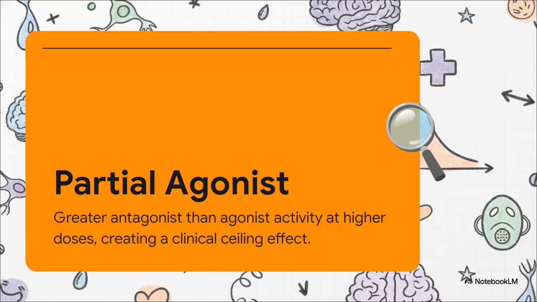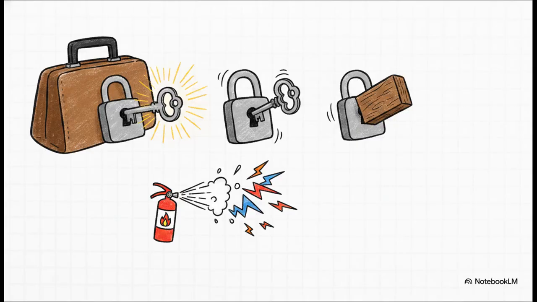Because of this unique profile, a primary fatal overdose on buprenorphine is virtually impossible compared to a full agonist like heroin or methadone. For long-term management, our clinical toolkit heavily relies on this specific pharmacodynamics. We've got methadone, which is a long-acting full agonist, and buprenorphine, our safer partial agonist. Then there's naltrexone, a pure antagonist that completely blocks future highs. And crucially, we use alpha-2 agonists like clonidine and lofexidine.